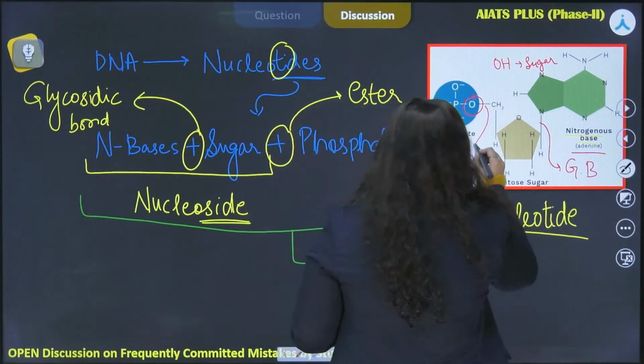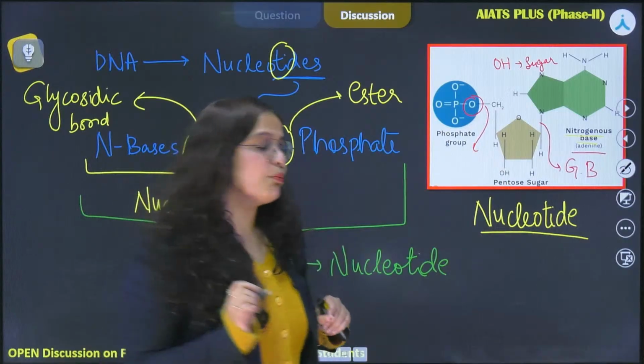So here you see the ester bond, all right.